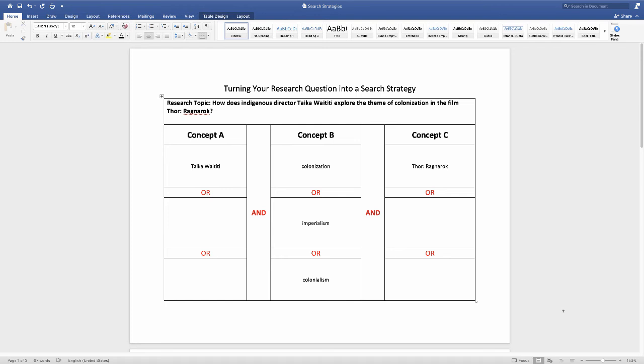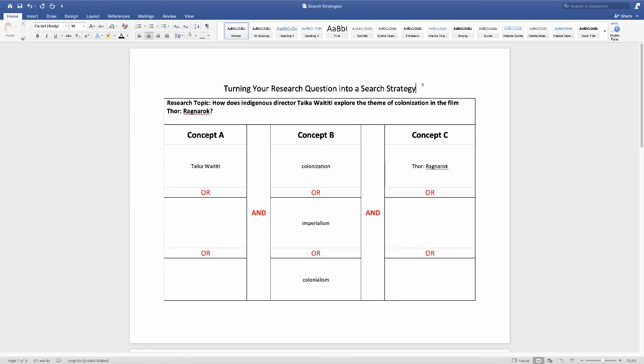It can be harder to find more in-depth scholarly information on newer films, such as the Marvel films, versus older films like Alfred Hitchcock's or Orson Welles or Martin Scorsese. Okay, let's take a look at the matrix for the second example. Again, we want to remember that what we're doing is breaking the concepts out to make it easier for the search results to be adjusted later, and this is a great example of that. We don't know what the results are going to look like from this search, so we can adjust them to make sure that we get the results we need.